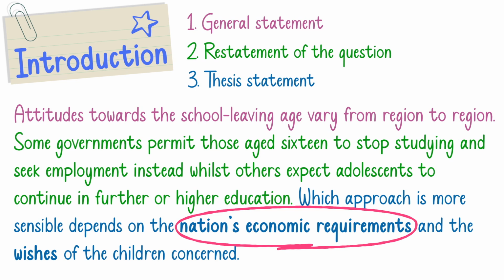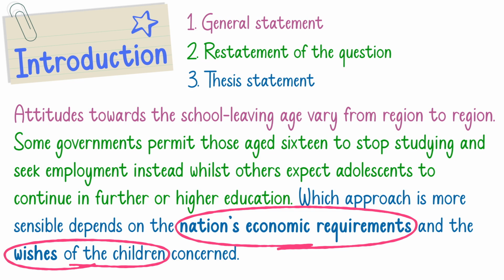And in the second body paragraph, I'm definitely going to write about the children's wishes, right? Now, I will say in what circumstances children's wishes are concerned and they should continue their education, and in what circumstances they should abandon their studies, seek a job and try to continue earning money, all right?